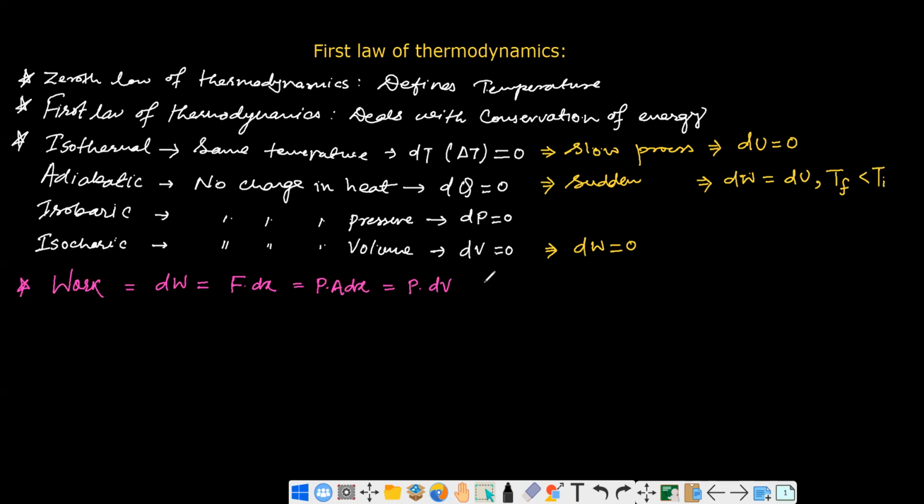So if you have a very small change in the volume, and if it takes a very long time, then you can calculate the work done in the form of an integral, that is integration of pressure times change in volume from volume V1 to volume V2, where the pressure is constant. So this gives you the idea of the work done as well. Another important thing that we can include here is the PV diagram or indicator diagram.